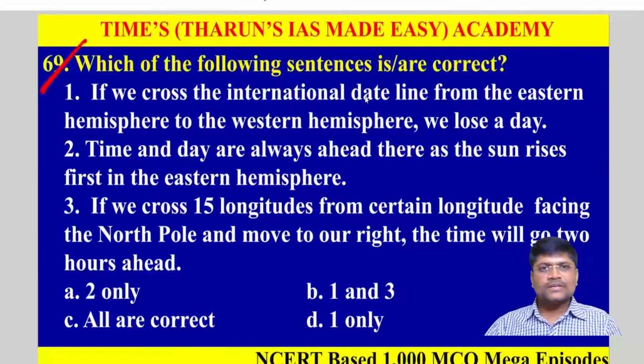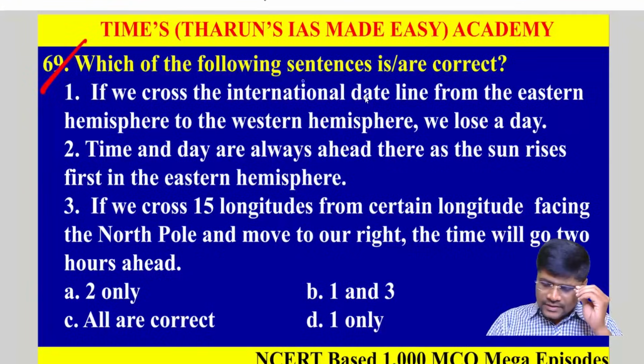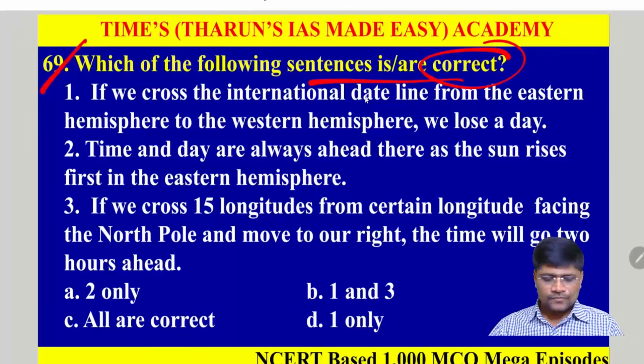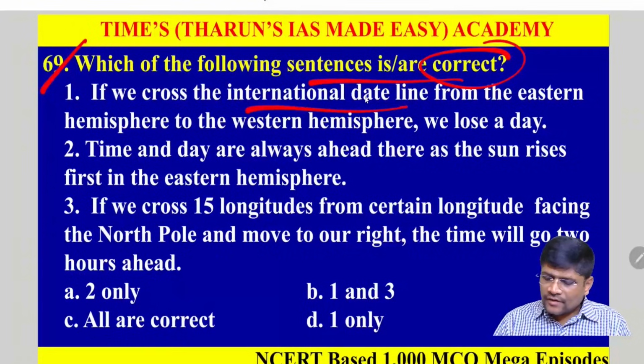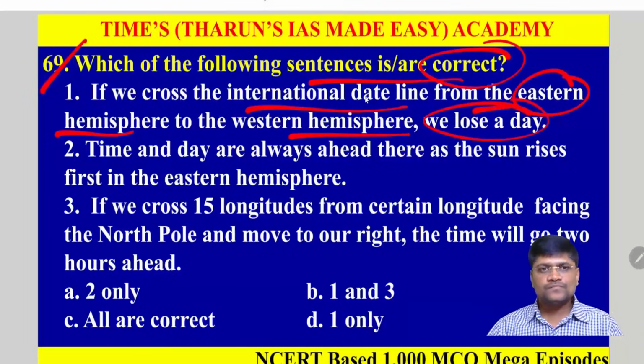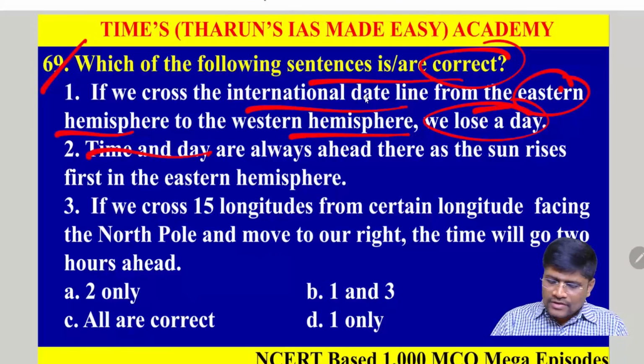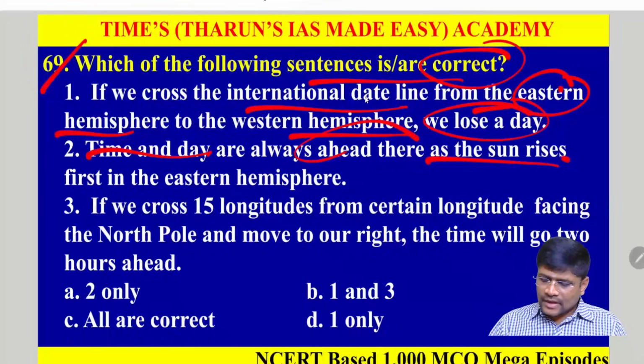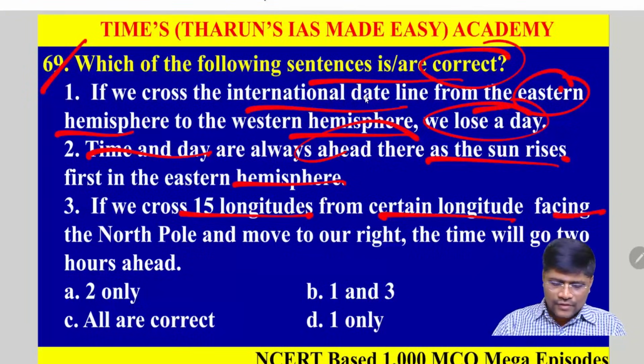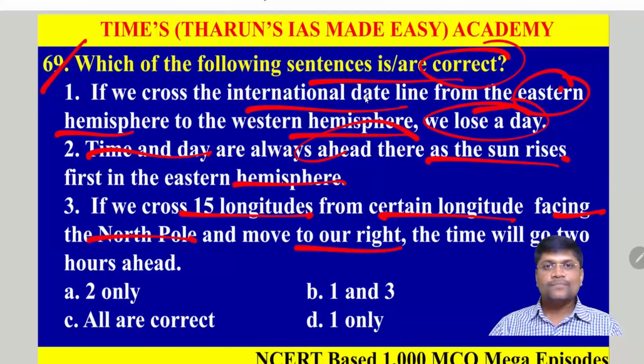Question number 69. Which of the following sentences are correct? If we cross the international date line from the eastern hemisphere to the western hemisphere, we lose a day. From east to west, it is saying. Next, time and day are always ahead, whereas the sun rises first in the eastern hemisphere. Next, if we cross 15 longitudes from a certain longitude facing the north pole and move towards our right, the time will go 2 hours ahead.